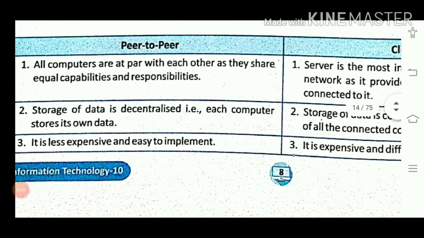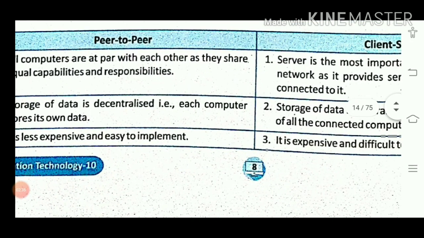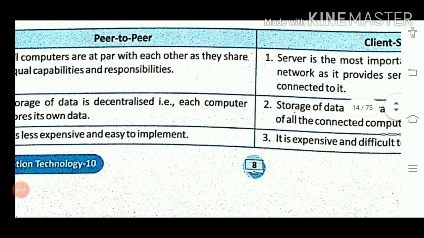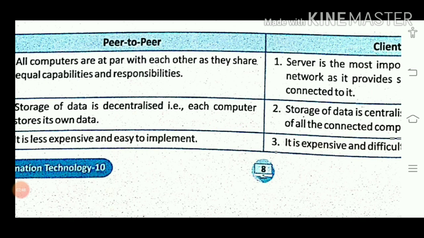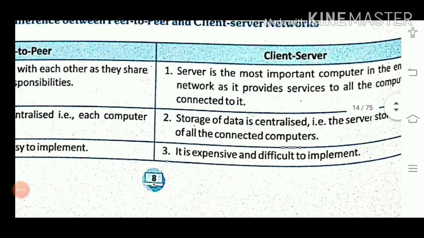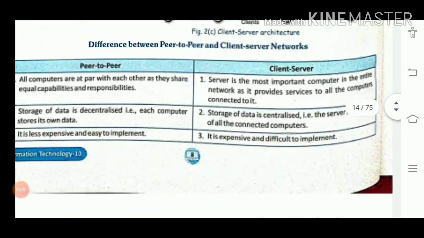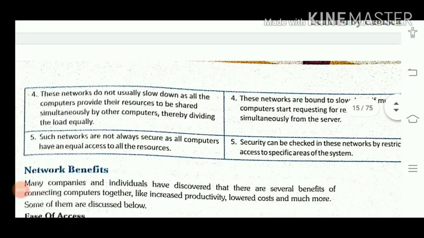Next, peer to peer is less expensive and easy to implement. Implementation is easy, and it is less expensive because in the beginning we purchase only these items. Later on, if any problem is there, we remove that node. But in client server architecture, it is difficult to implement. Creating that networking is a little bit more difficult process as compared to peer to peer.